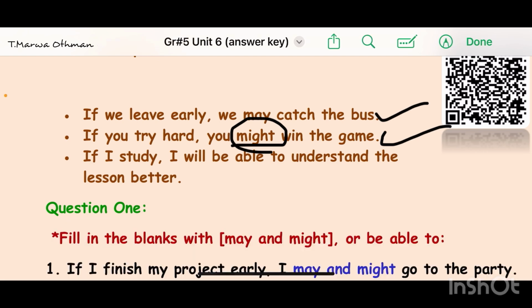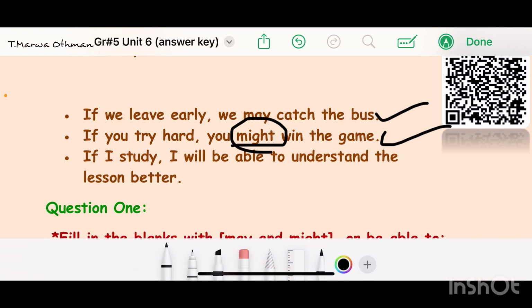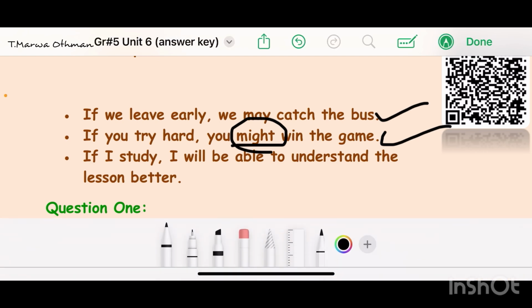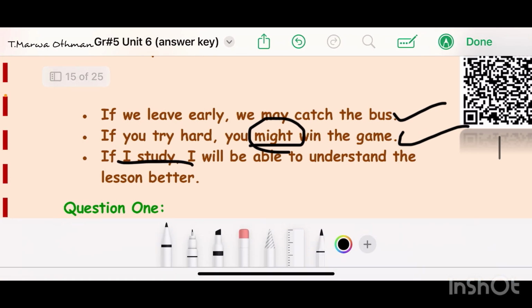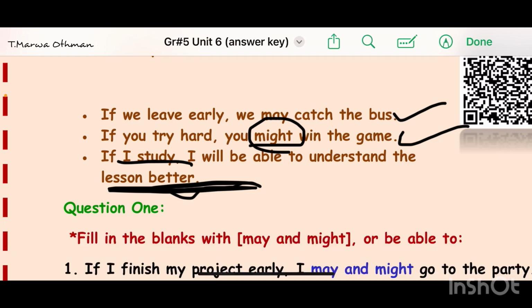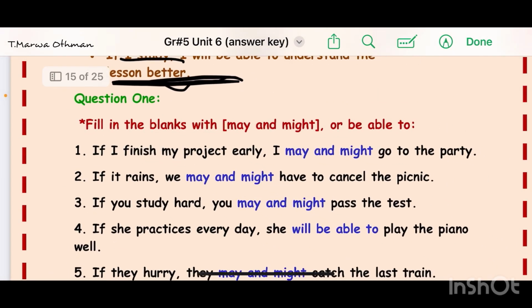Okay, so let's see the third one here. If I study, I will be able to understand the lesson better. Here we are going to tell you that if I study, for sure, I'm going to understand the lesson better. Imagine that you didn't study. You might understand it or you might not. But if you study, for sure, you will have the ability to understand the lesson better. Okay? So let's see the examples, sentences here.